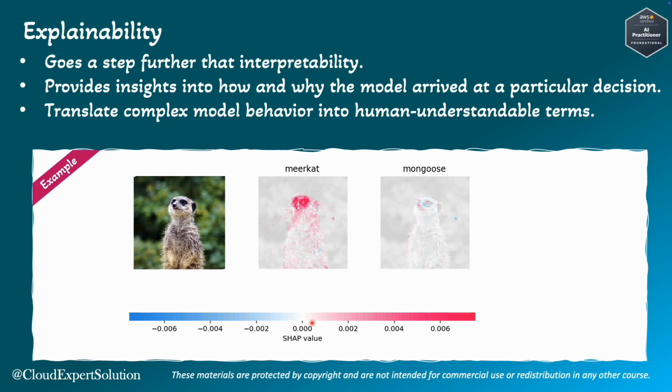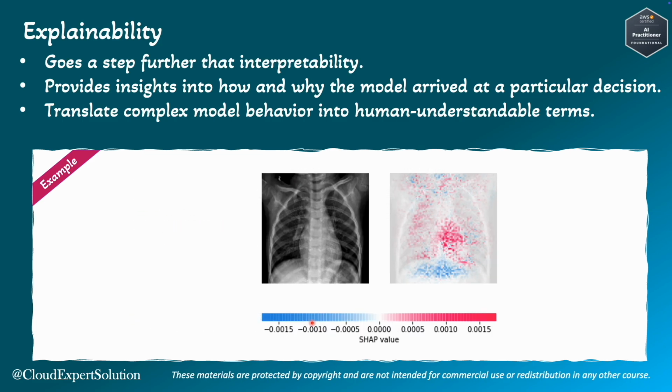Let's take another example, and this time we'll take a medical example. If the model predicts a likelihood of pneumonia, then the SHAP values can show which part of the image, that is certain patterns in the lungs, contribute to this prediction, and that will help the doctor to understand the reasoning behind the AI's diagnosis. With these examples, you can understand that for more complex models, interpretability is difficult because there will be multiple layers. We cannot directly interpret how the model is making that prediction. However, we can explain what factors are driving the predictions.